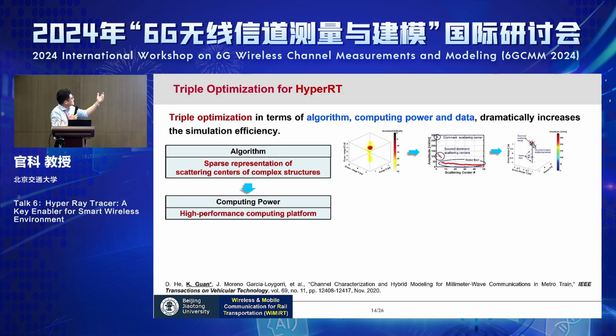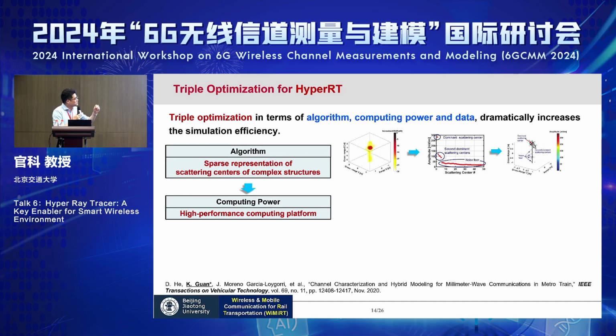For instance, for the algorithm, this is the radiation pattern of a traffic sign. A traffic sign is a disc and a pillar. This is a radar cross-section, and only very limited points are important for the radiation. So there's no need to have a very detailed 3D model for the traffic sign.